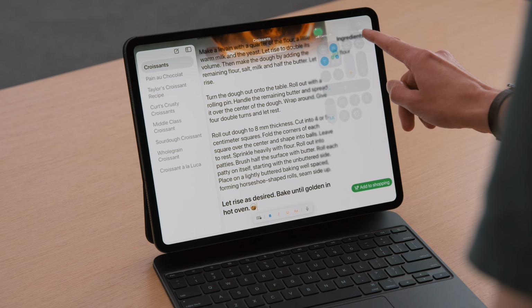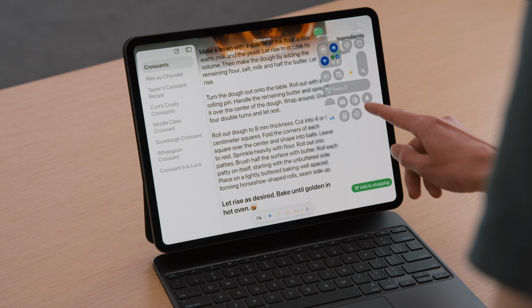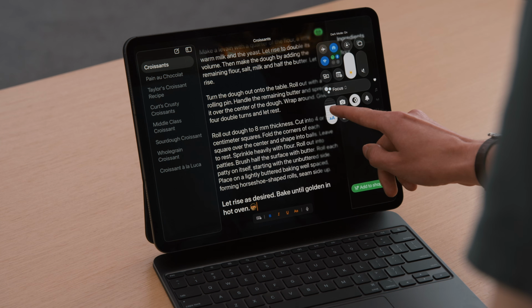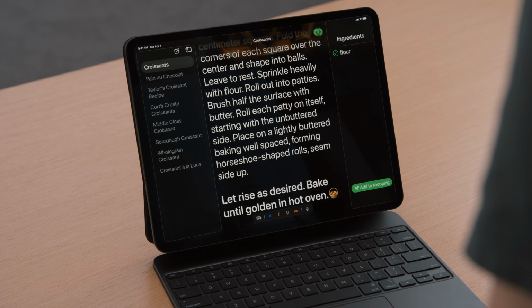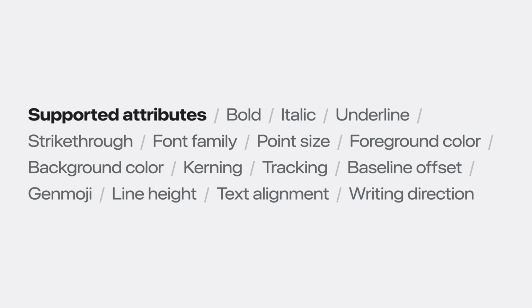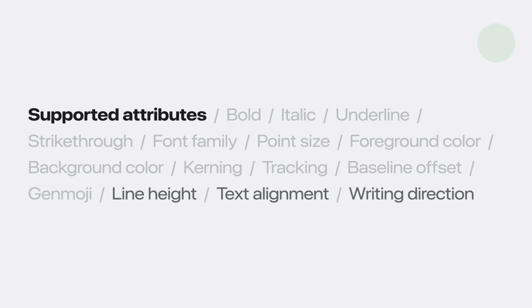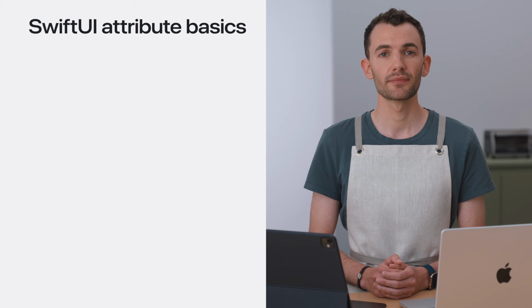And thanks to the semantic nature of SwiftUI's font and color attributes, the new text editor can support dark mode and dynamic type as well. In fact, Text Editor supports boldness, italics, underline, strike-through, custom fonts, point size, foreground and background colors, kerning, tracking, baseline offset, Genmoji, and important aspects of paragraph styling. Line height, text alignment, and base writing direction are available as separate, independent attributed string attributes for SwiftUI as well.